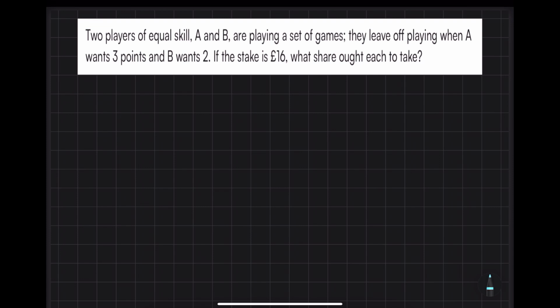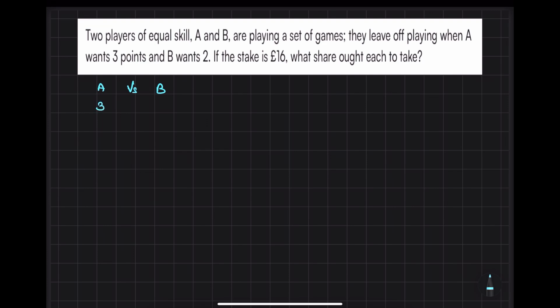So, we got a wholesome new problem which says two players of equal skills, A and B. Suppose that we have player A versus player B playing a set of games. Suppose me and you are playing a game and we are carrying equal skills. Okay, so they leave off playing when A wants 3 points.